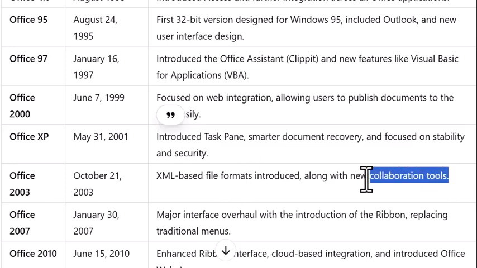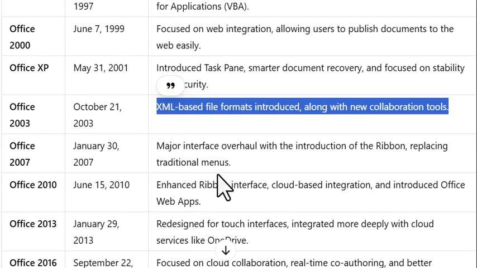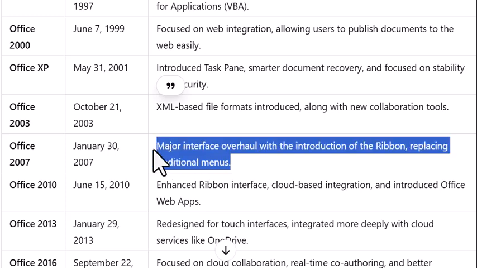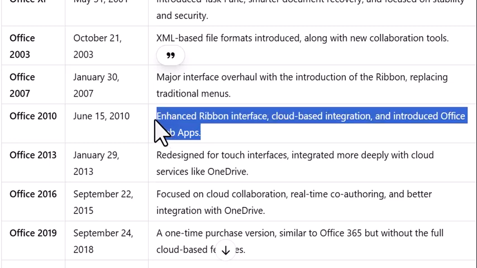Office 2003, October 21st, 2003, XML-based file formats were introduced, along with new collaboration tools. Office 2007, January 30th, 2007, a major interface overhaul with the introduction of the ribbon, replacing traditional menus. Office 2010, June 15th, 2010, enhanced ribbon interface, cloud-based integration, and introduced Office Web Apps.